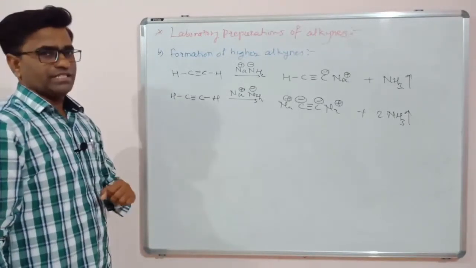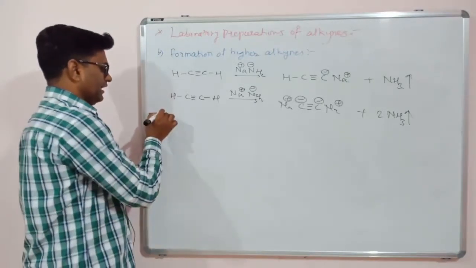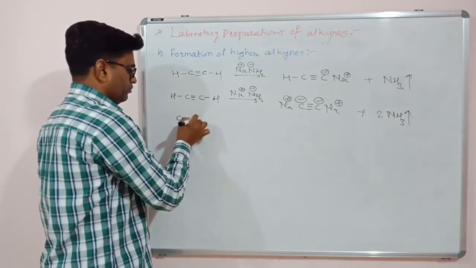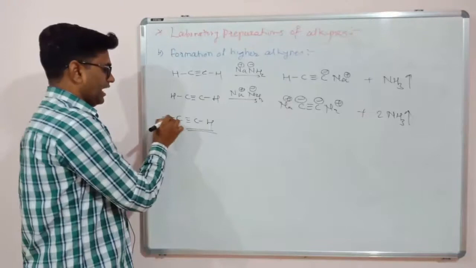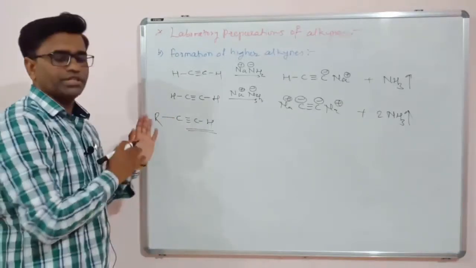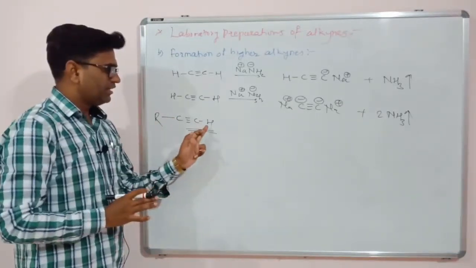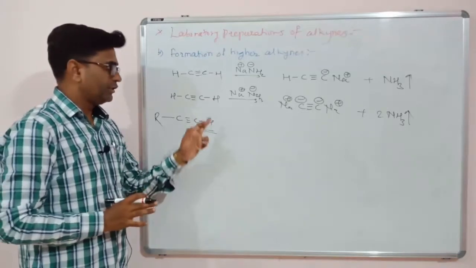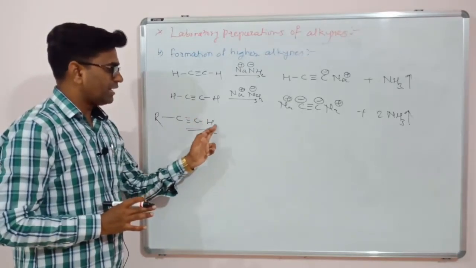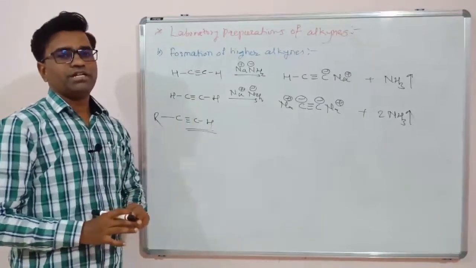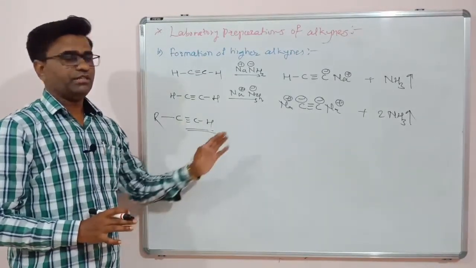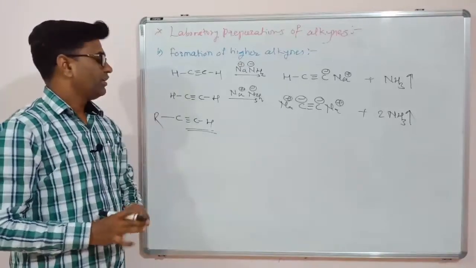So terminal alkynes, only terminal alkynes, like this, this CH bond should be there for these reactions. Whatever the alkyl group, anything, but this CH bond should be there because the driving force for this reaction is abstraction of this acidic proton and formation of metal acetylides, metal salts.